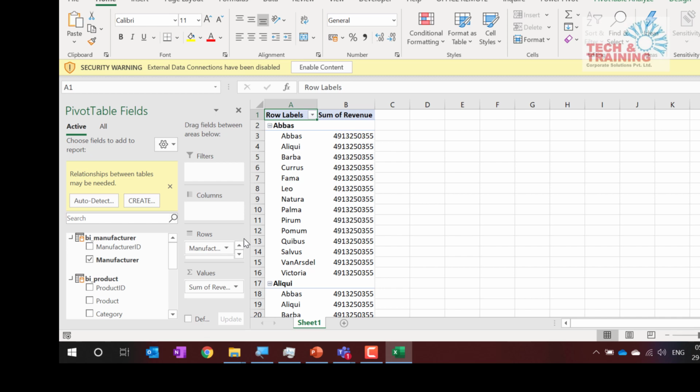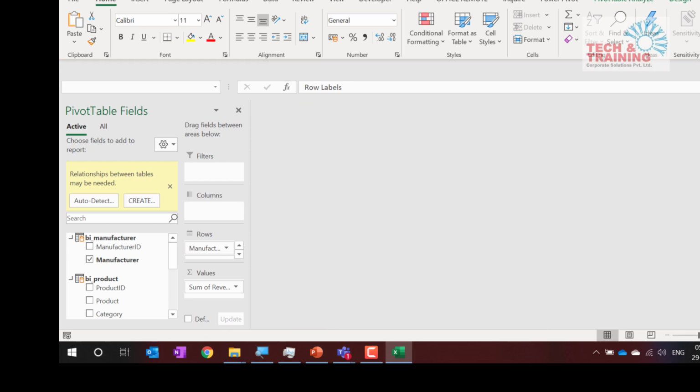So when you import the data into Power Pivot, what exactly happens? Power Pivot brings the data, downloads the data from the source, and also compresses the data. As you can see, the size has reduced drastically, and that is the power of Power Pivot. Okay, so let's go ahead and explore the power of Power Pivot together.